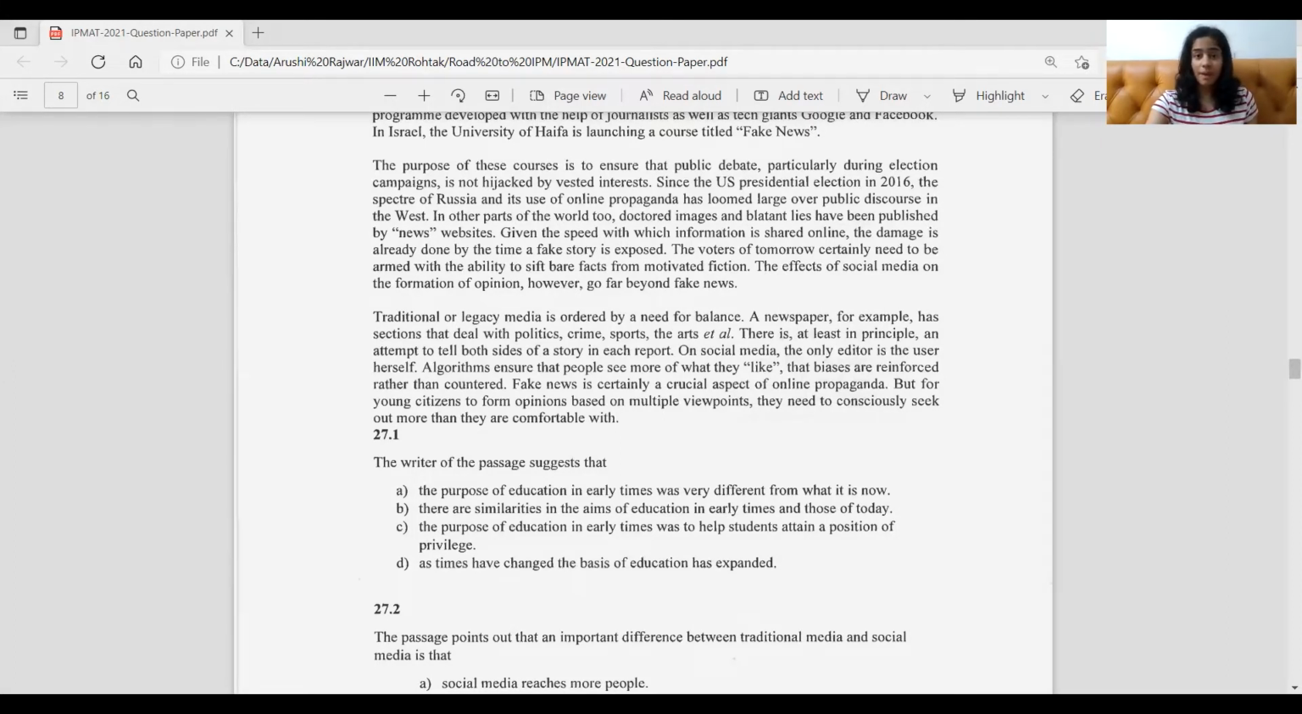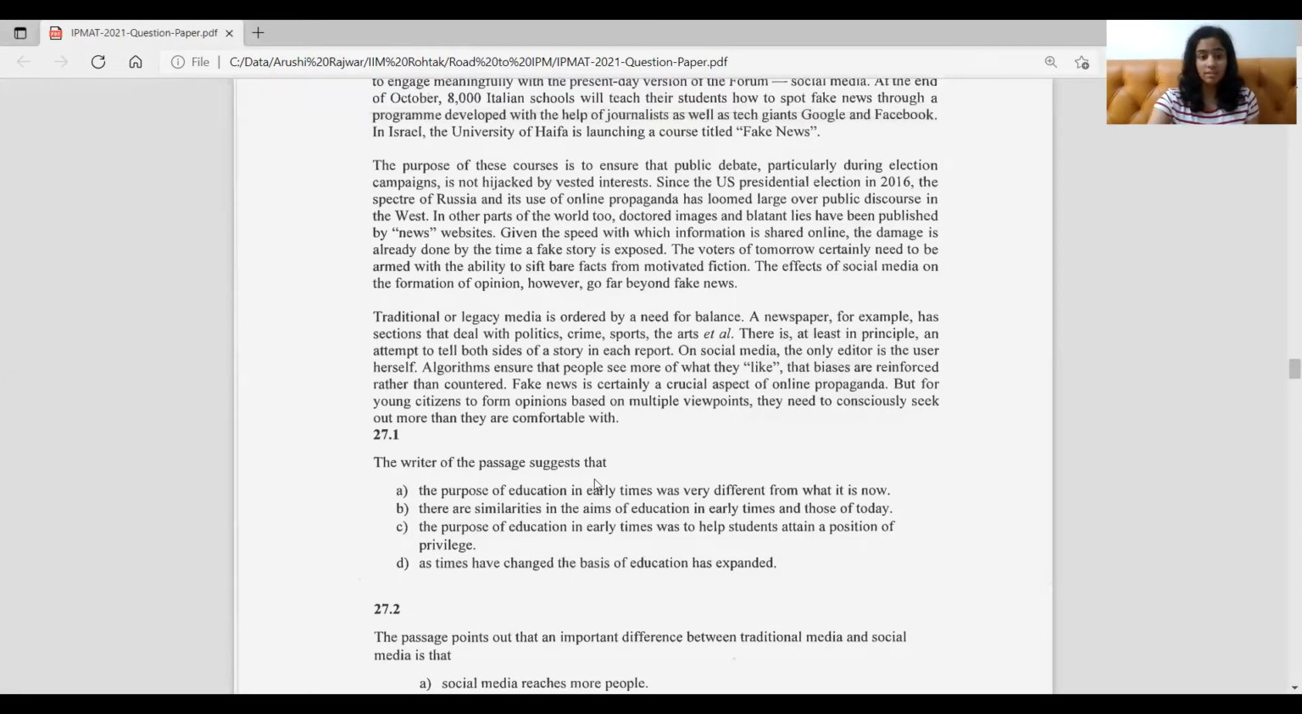So now this is what the passage is about. Now coming to the question again, the writer of the passage suggests that. So the first is, the purpose of education in early times was very different from what it is now. Now this can be drawn from the first passage, right? The purpose of education, is it really different?